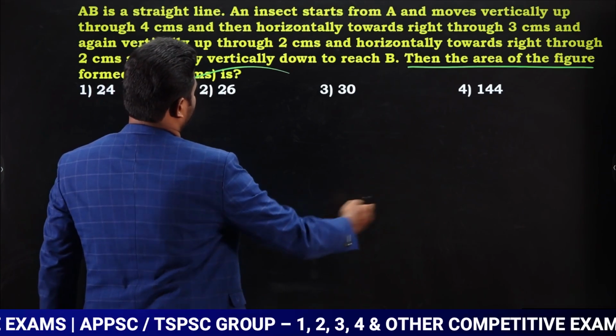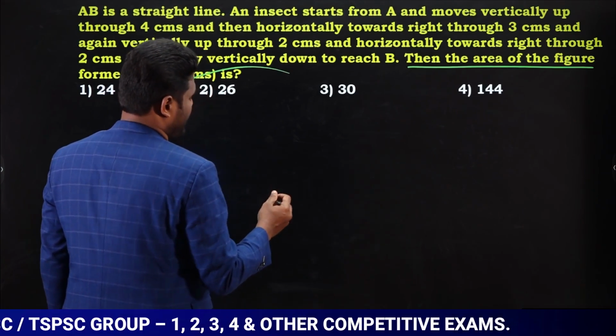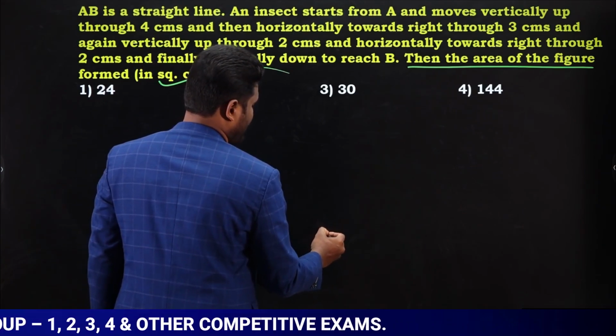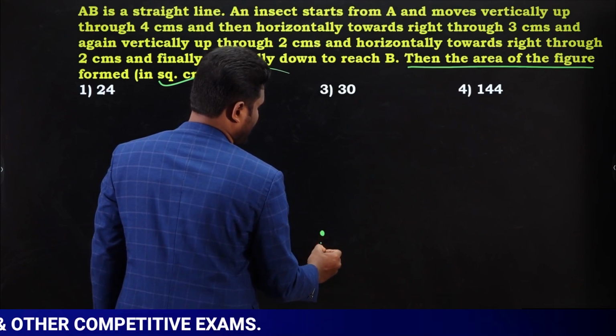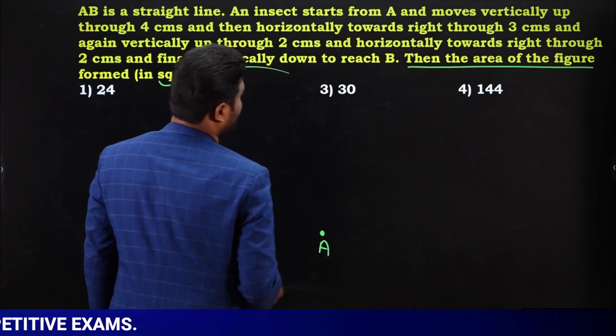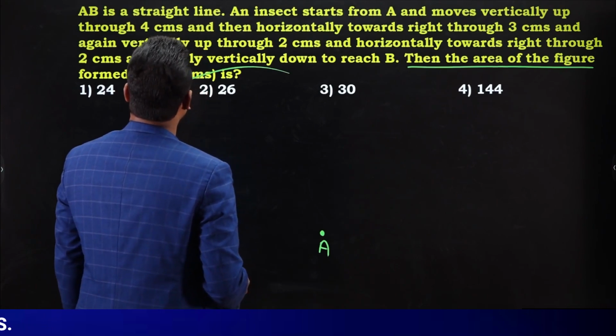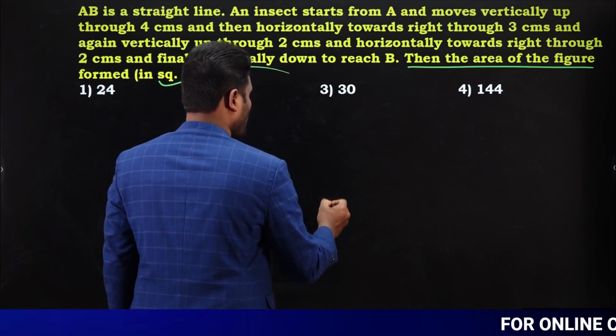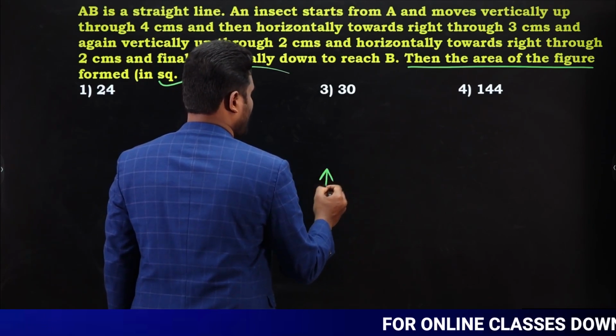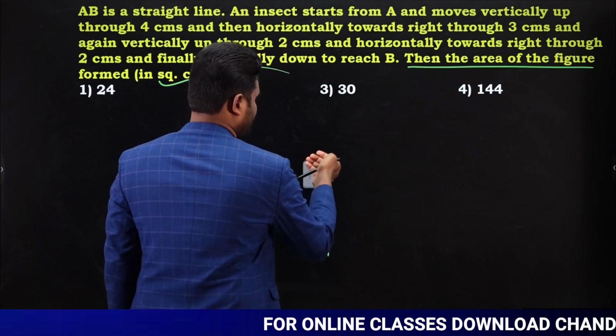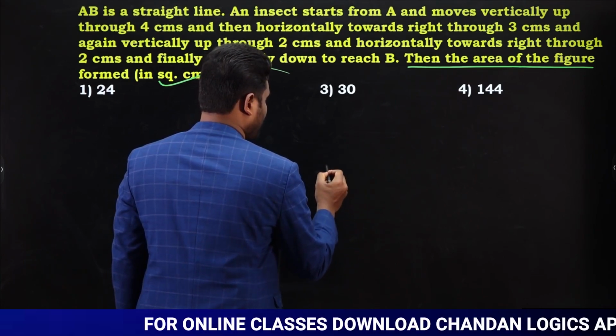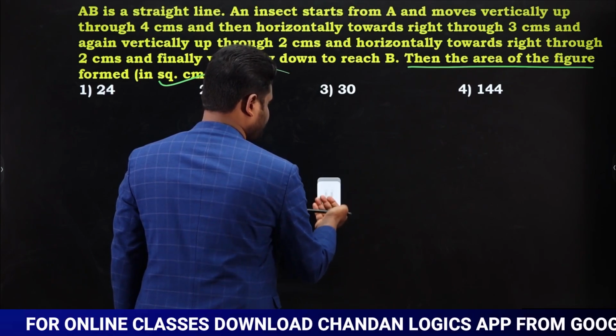AB is a straight line. The insect starts from A, so let us say this is A. It moves vertically up 4 centimeters.